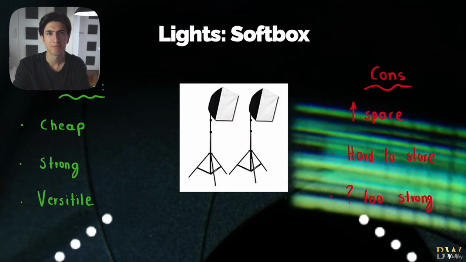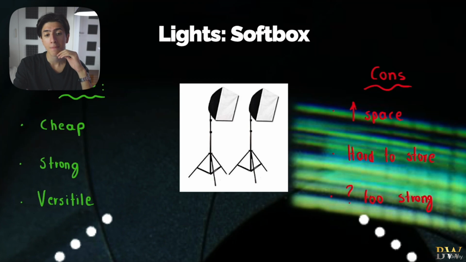They take up space, right? They're a bit big. They're going to take space. So if you have a small bedroom or a small studio, you might want to think about whether you want to invest in a softbox light. The second thing is that they're pretty hard to store. They close down, but again, they take up a lot of space. So that's an issue. You want to think about this.